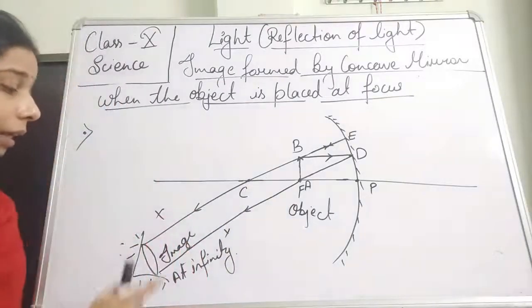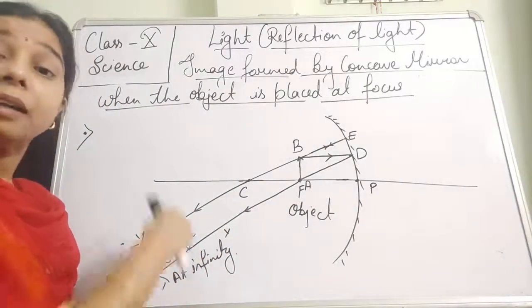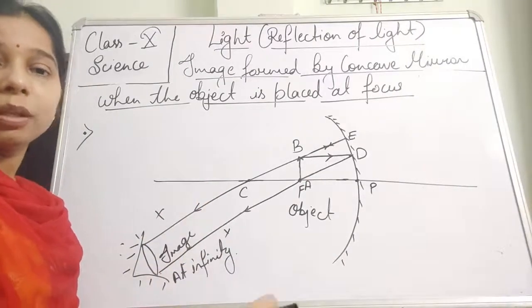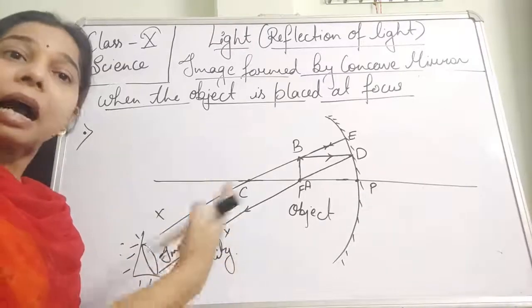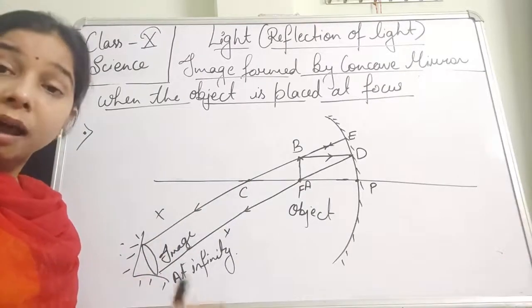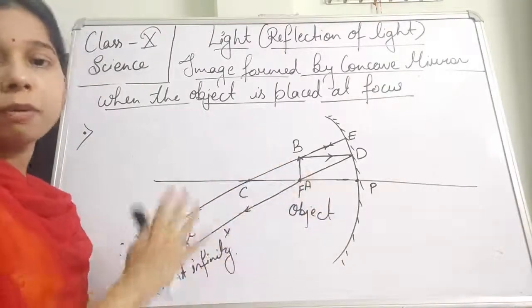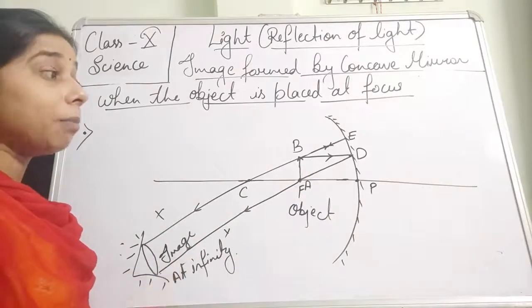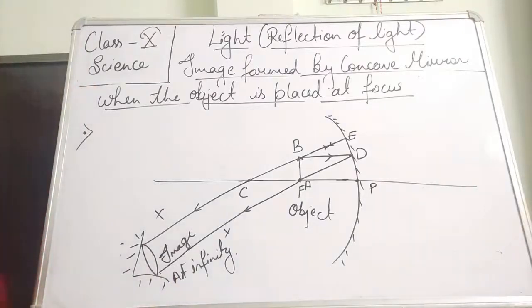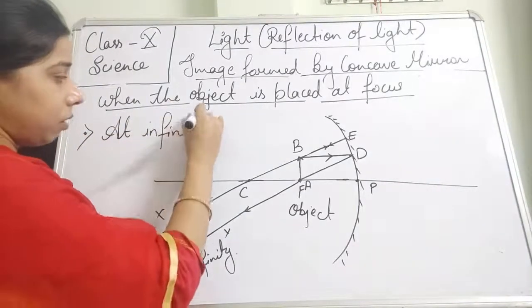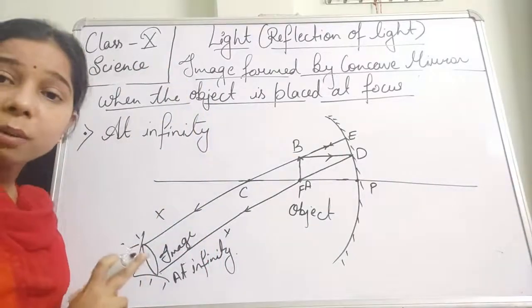So here the image is formed, but at infinity. Because parallel rays never meet, it will be at infinity only, because we think that parallel rays meet at infinity. When they meet each other, the formation of the image happens. And since parallel rays meet at infinity, the image will be formed at infinity. So we can say here that when the object is kept at focus, the image formed will be at infinity. This is the first thing.